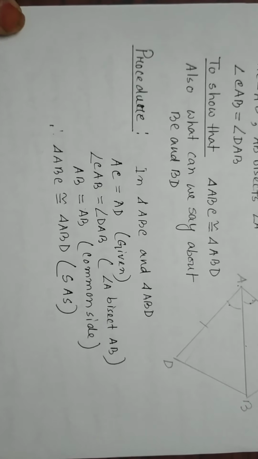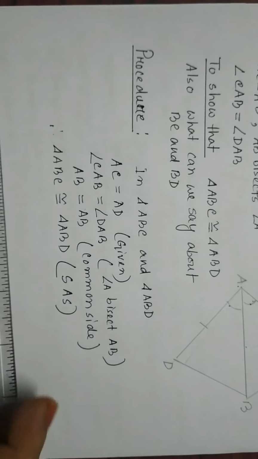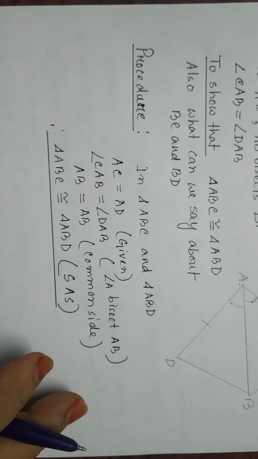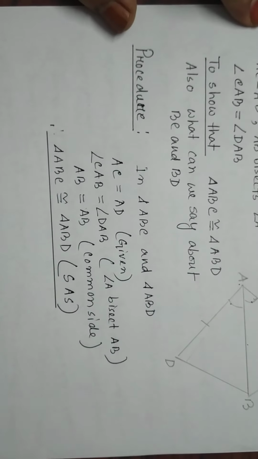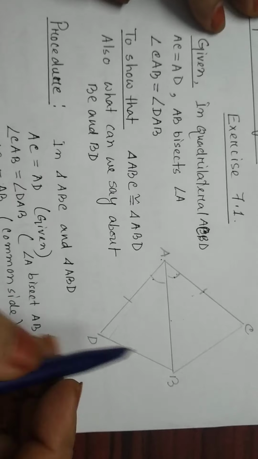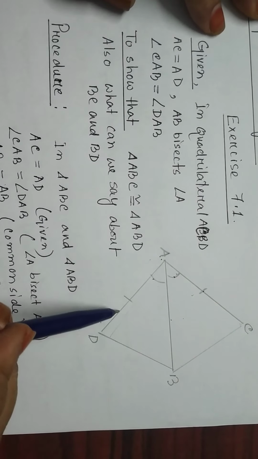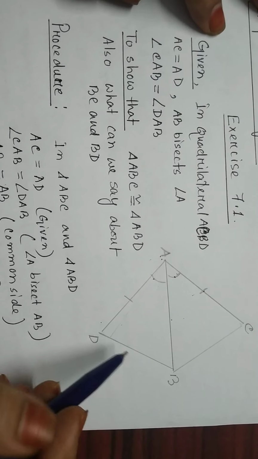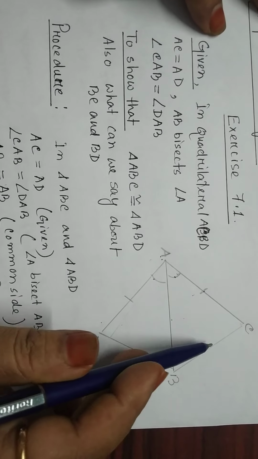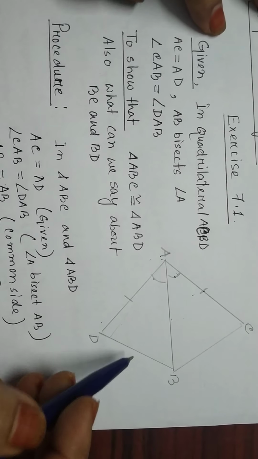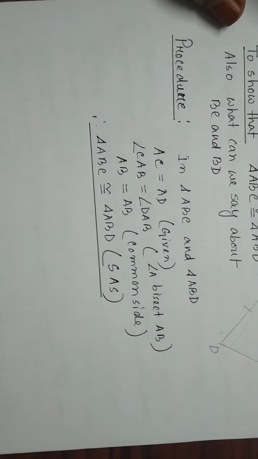Now the first part is proved. Now we have to show BC equals BD. These two triangles, ABC and ABD, are congruent. If they are congruent, then what happens? BC equals BD. Why? CPCT, corresponding parts of congruent triangles.